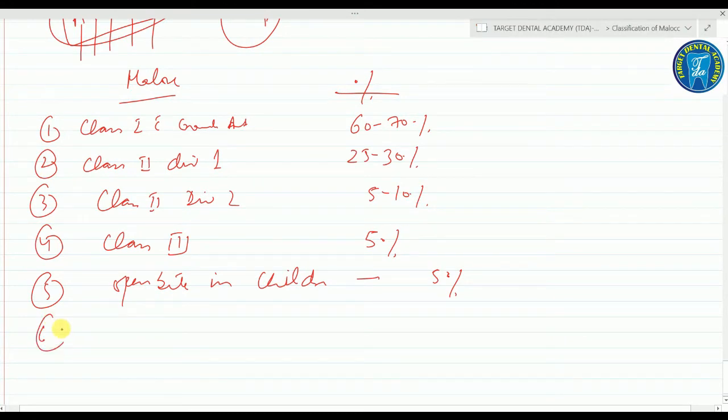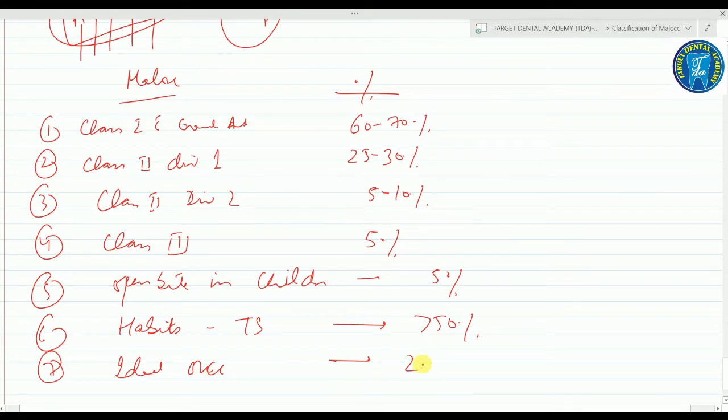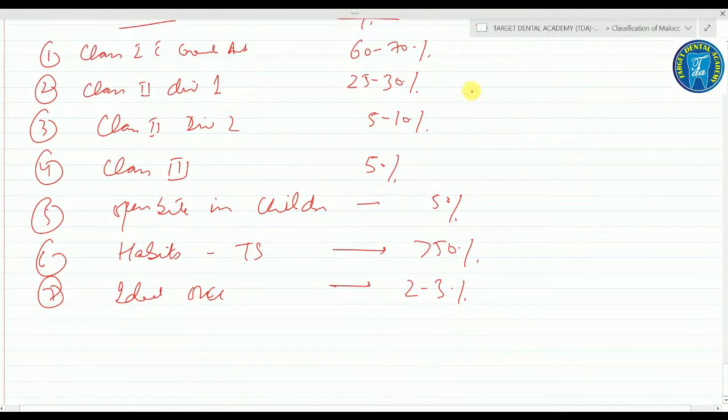Fine. Sixth is the habits. For example, thumb sucking in preschool children is more than 50%. And lastly, the ideal occlusion: you can find ideal occlusion in only 2 to 3% of the cases. Very important.